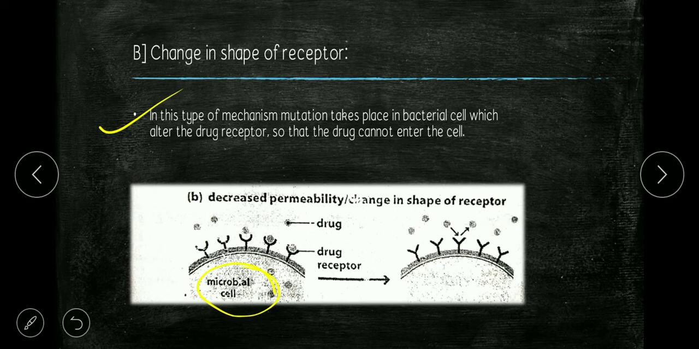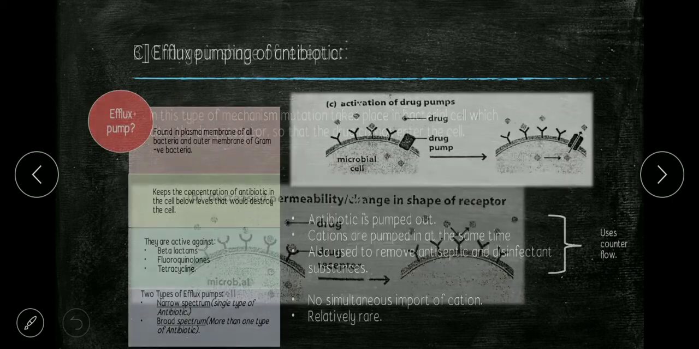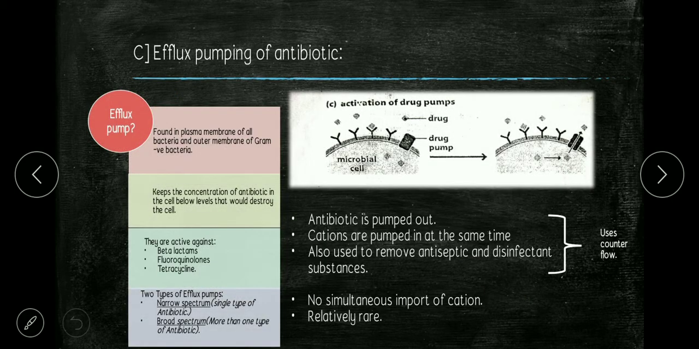As the drug reaches to bind, the cell receptor suddenly changes its shape due to mutation. As a result, bacteria escape its activity from antibiotic. Okay, so our third mechanism is efflux pumping of antibiotic.